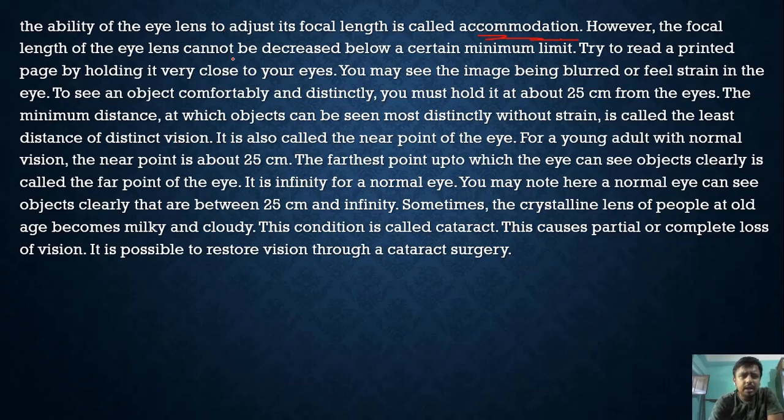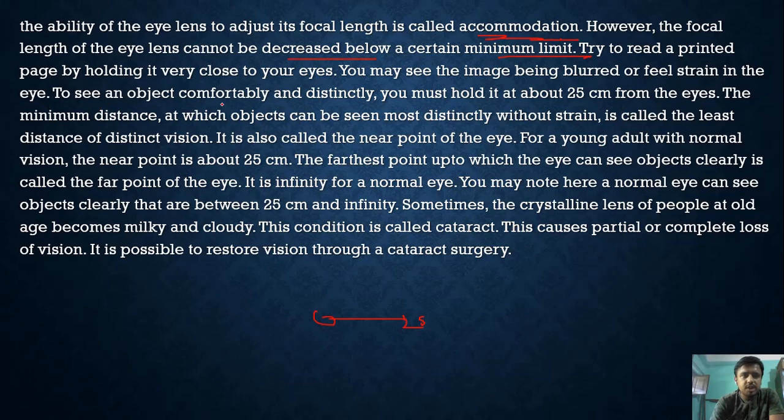However, the focal length of the eye lens cannot be decreased below a certain minimum limit. So there is a certain limit up to which the focal length of the eye lens can be decreased. For that reason, when you keep a newspaper very close to your eye, you will not be able to read it. You will be able to read it only when the distance between your eye and the newspaper is approximately a minimum of 25 centimeters.